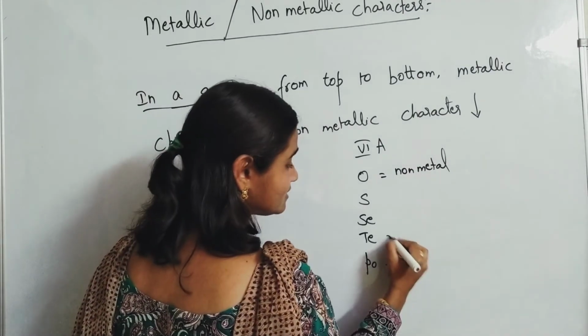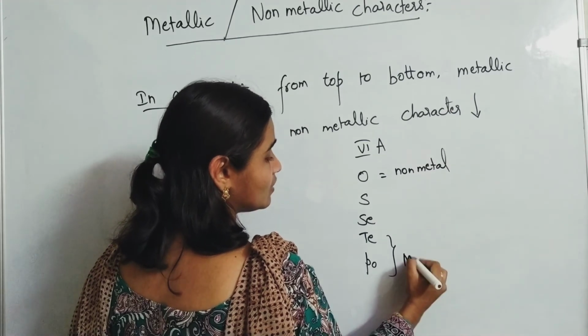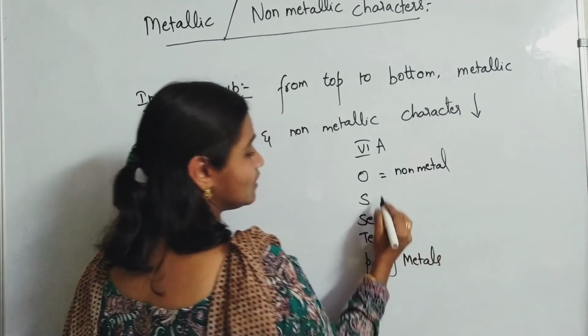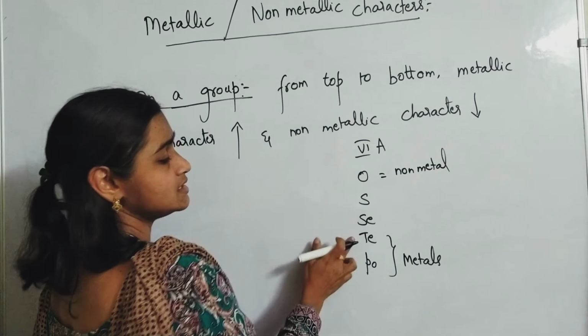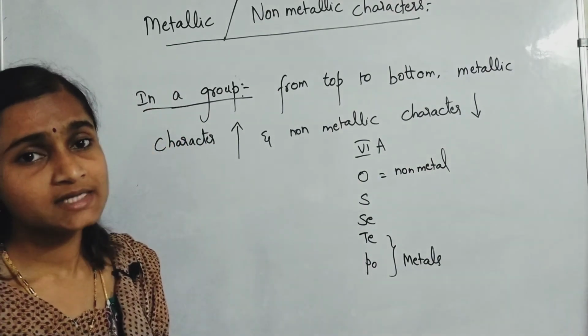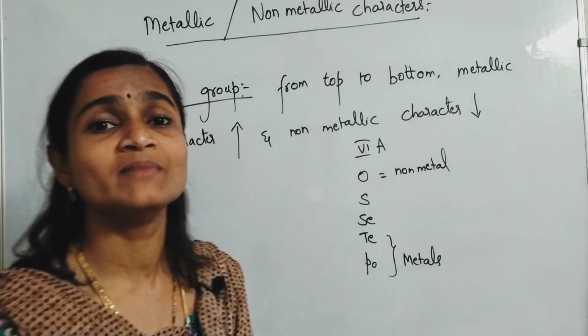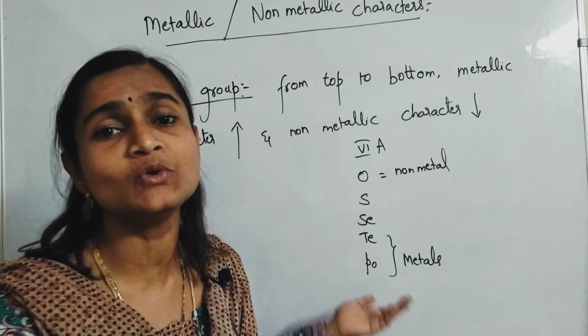Tellurium, polonium are what? Metals. And of course this is having metalloid characters also. Selenium is a metalloid. Polonium is what? Radioactive metal.